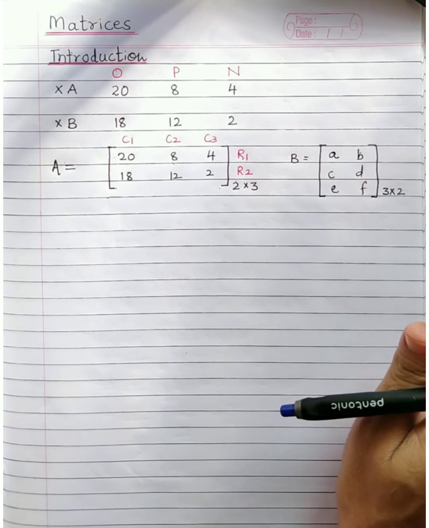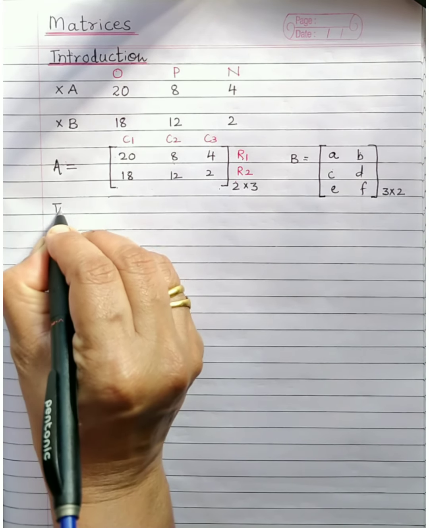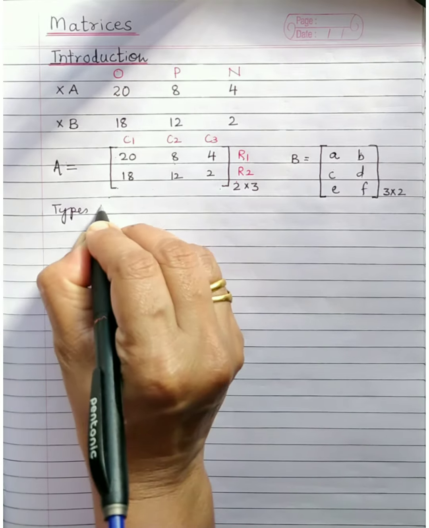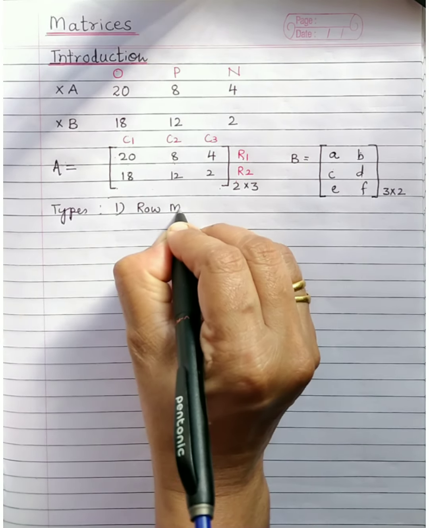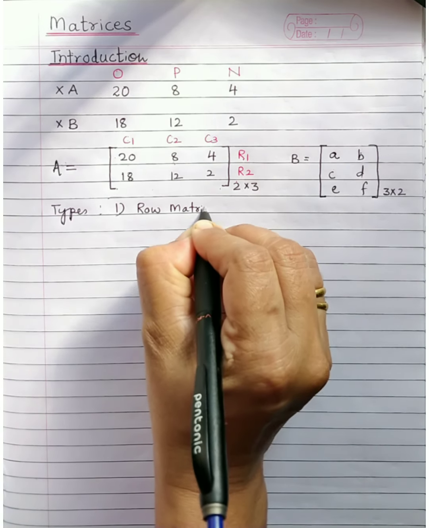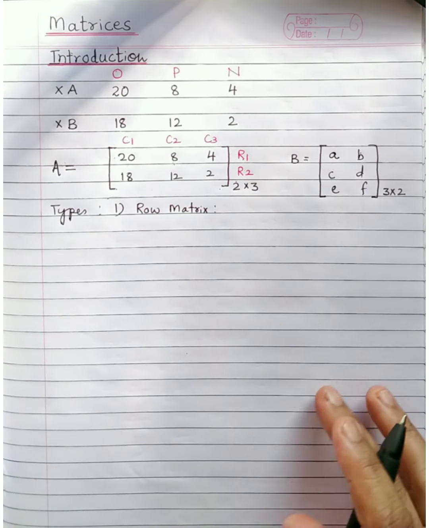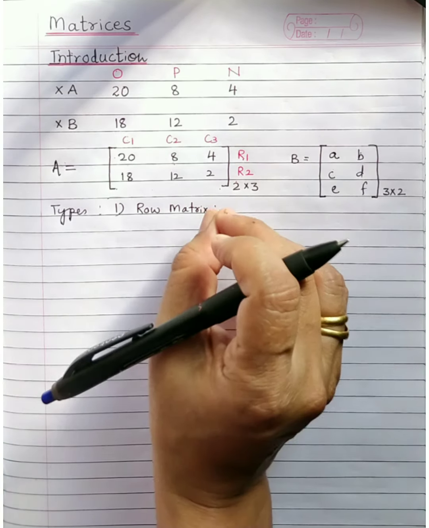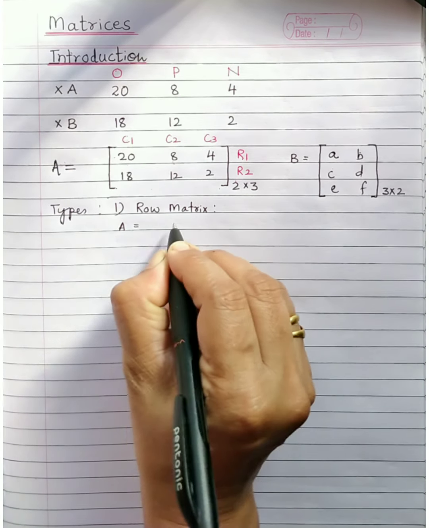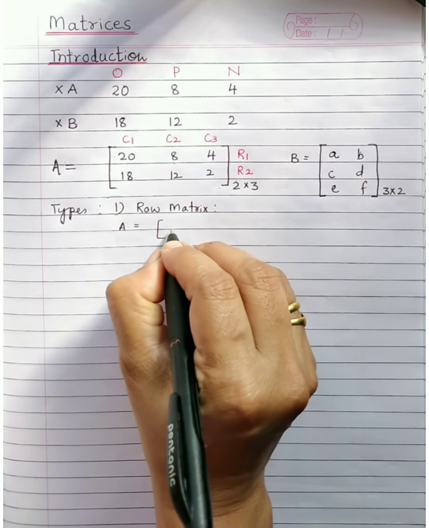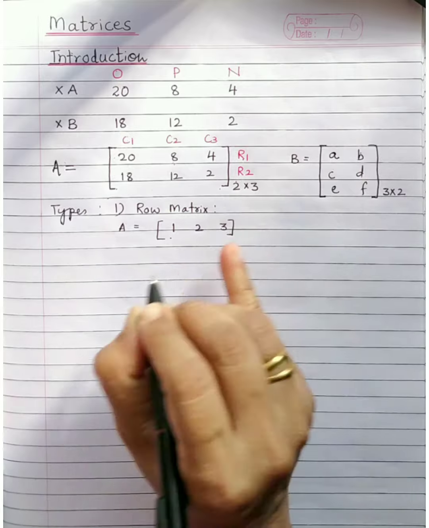Right? Now let's go for types of matrices. First type, I will take a row matrix. As by name only it is clear. What is a row matrix? Details you can study from your textbook. I am giving you just the explanation. A row matrix is a matrix which has only one row. So suppose matrix A is a row matrix. How would you write it? Say 1, 2, 3. Clear? A single row.